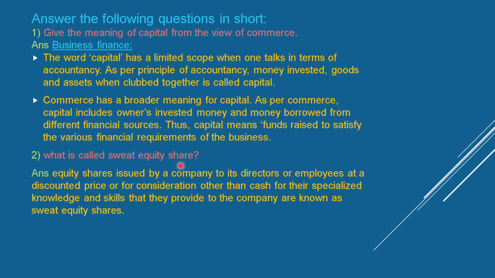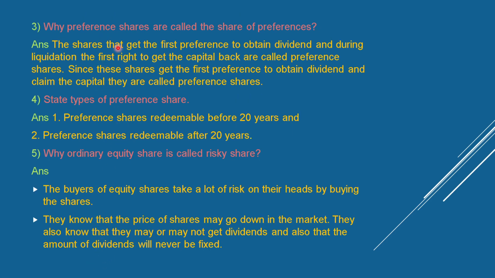What is called sweat equity share? Equity shares issued by the company to the directors or employees at a discounted price for a consideration other than cash, for the specialized knowledge and skills that they provide to the company, are known as sweat equity shares. Why are preference shares called shares of preference?